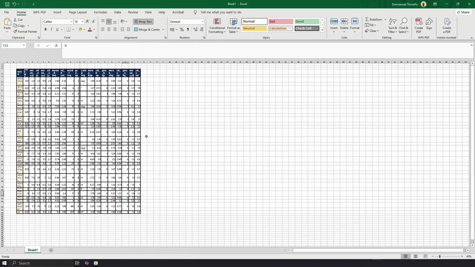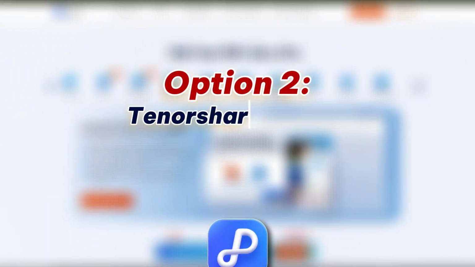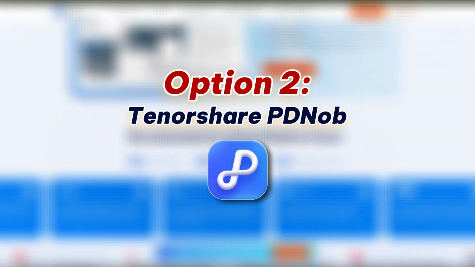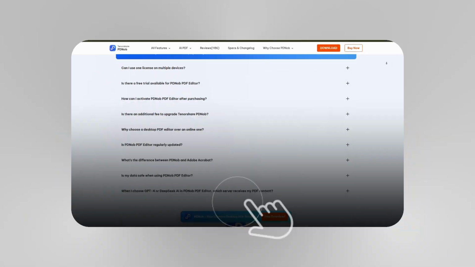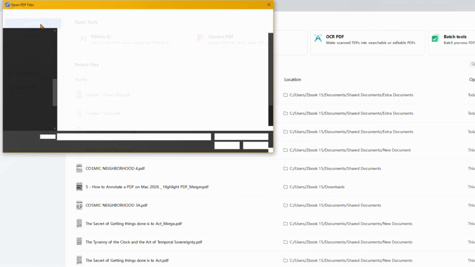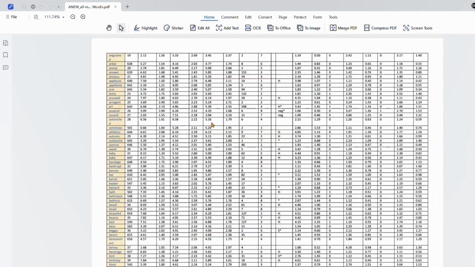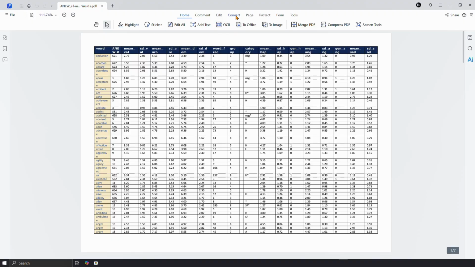For a much more reliable conversion that preserves your tables perfectly, especially with complex or scanned PDFs, you need a dedicated tool. This is where Tenorshare PDNob excels on both Mac and Windows. The process is straightforward. Launch PDNob and click Open PDF to load your file. You will see plenty of PDF tools.